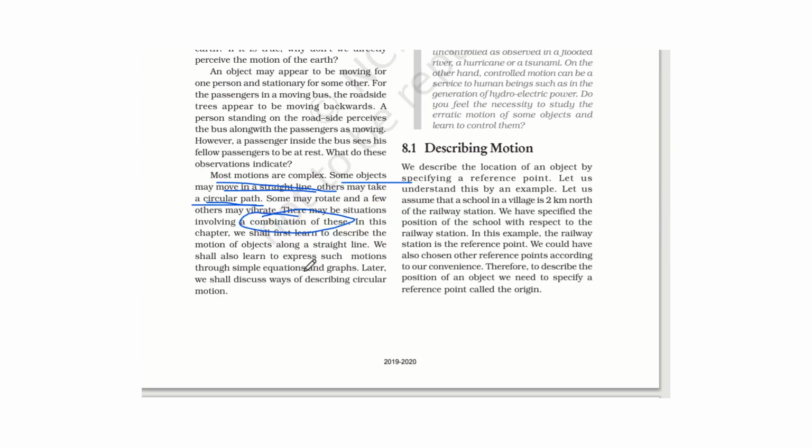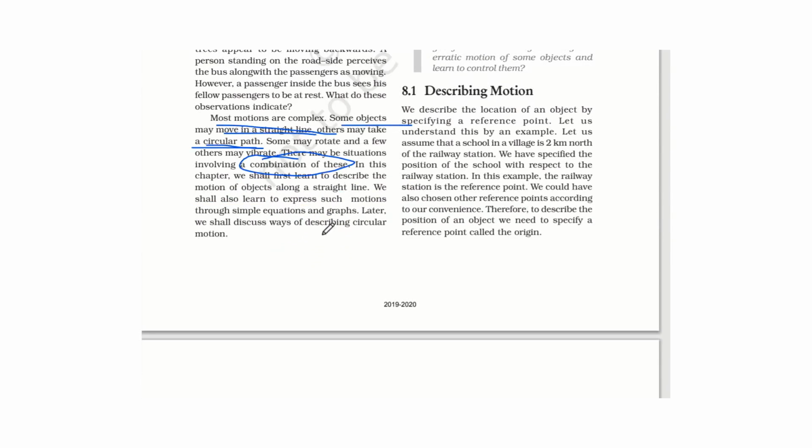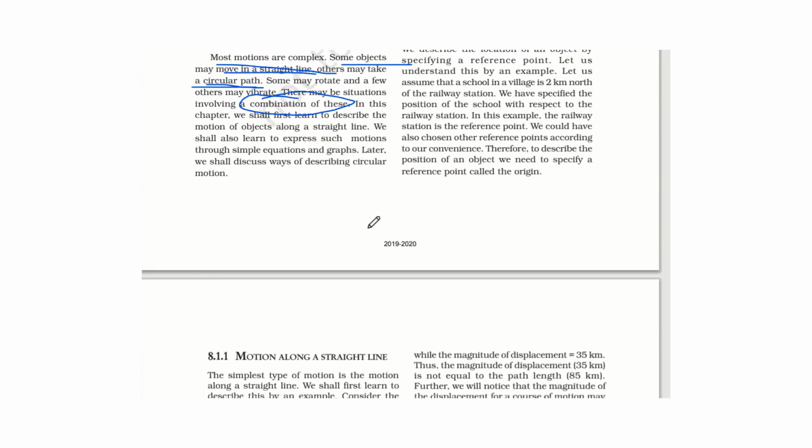For example, when you throw a ball, it also spins about its axis and also moves forward. So both types of motion are there in a ball. It is a combination of straight line and rotational motion.